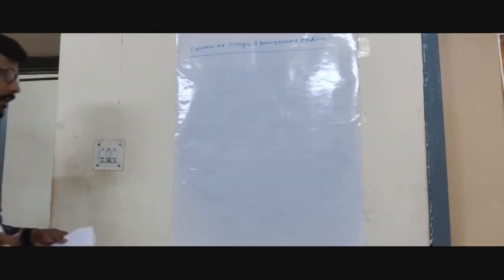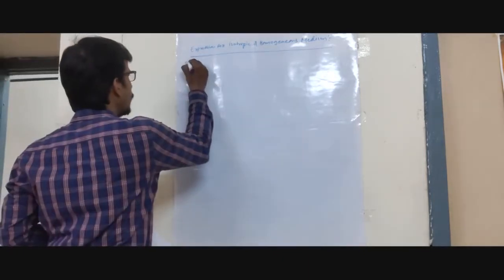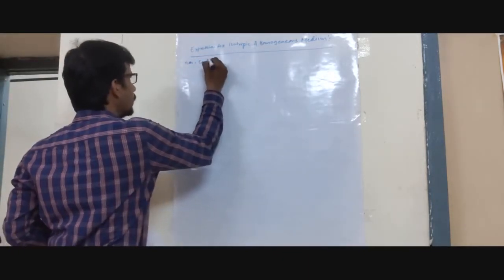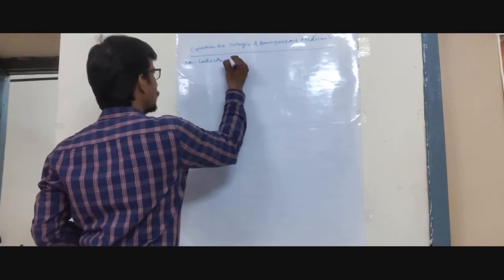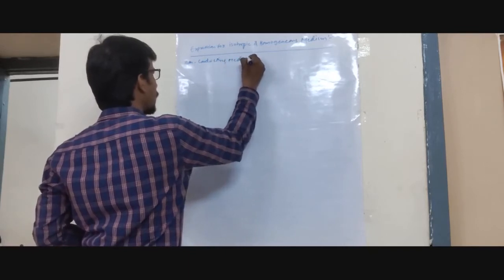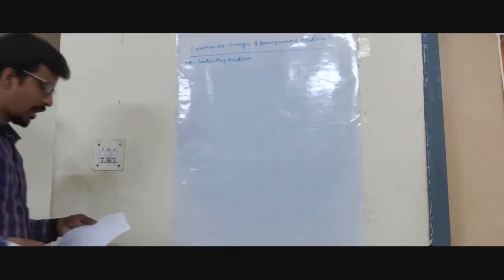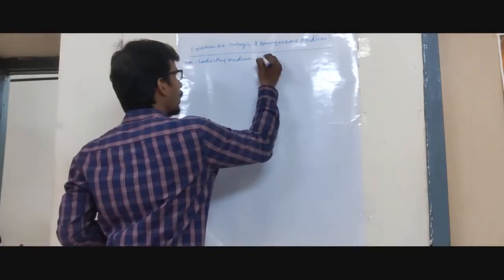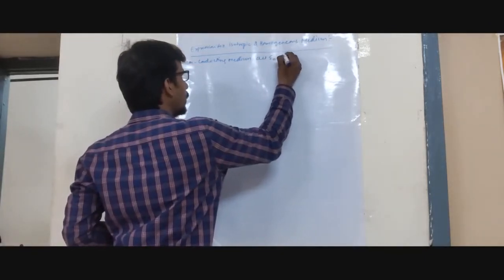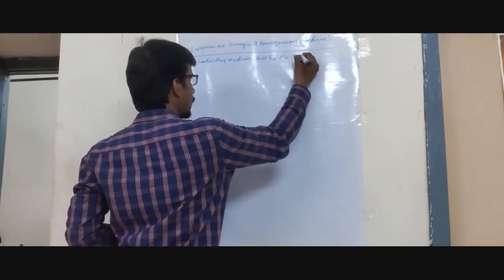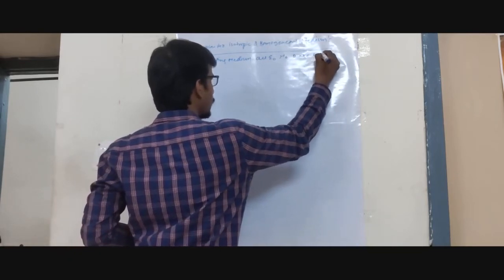So let us consider the non-conducting medium. Any material you consider as a non-conducting medium, where the matter is moving, the values of mu naught and epsilon naught are the same.